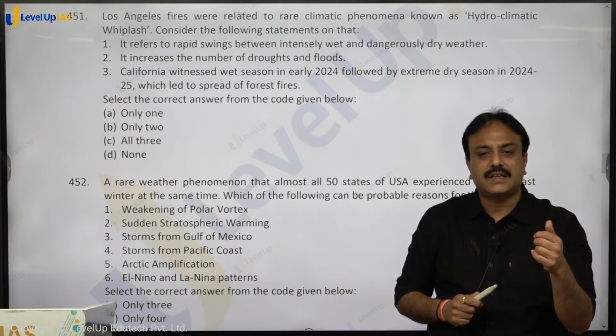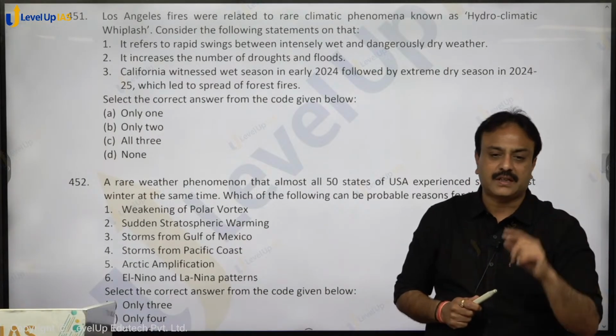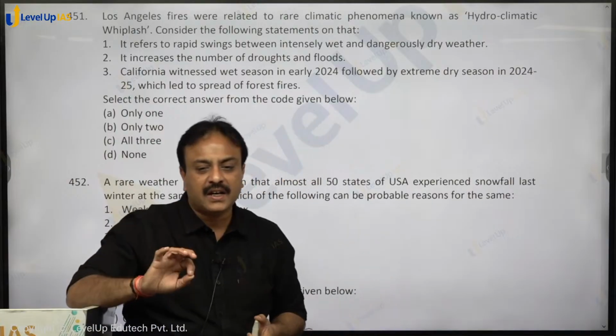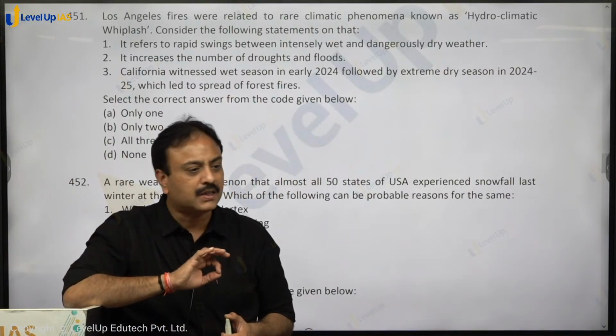So due to this fast change of season, what happened? 2023-24 का winter Mediterranean climate होता है कैलिफोर्निया में, yes or no?